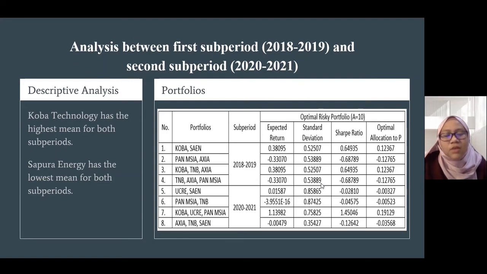both sub-periods. From these portfolios, you can see that for the first sub-period, portfolio number 1 and 3 have the highest expected return with the lowest standard deviation. This is a good indication that it is the most profitable with the lowest risk possible. On the other hand, for the second sub-period, portfolio number 7 has the highest expected return. Comparing both sub-periods, portfolio number 7 is the most profitable of them all.